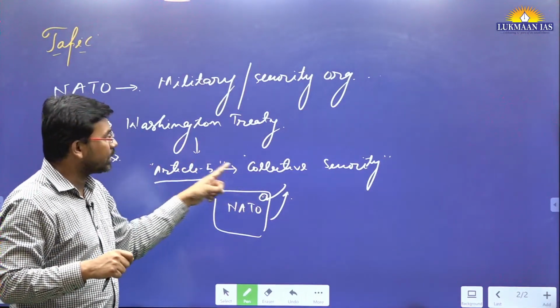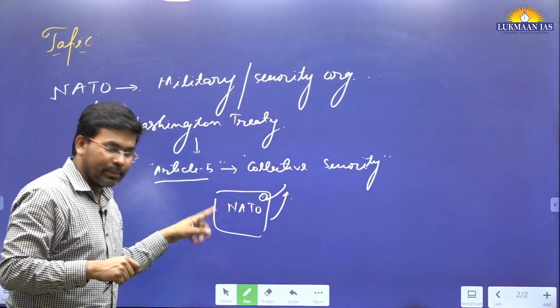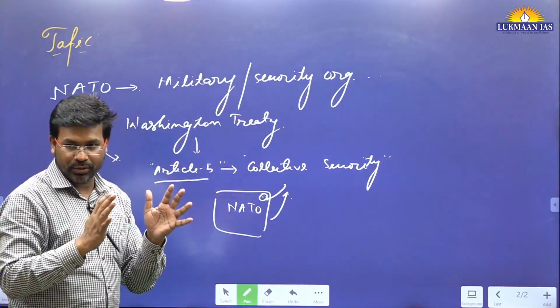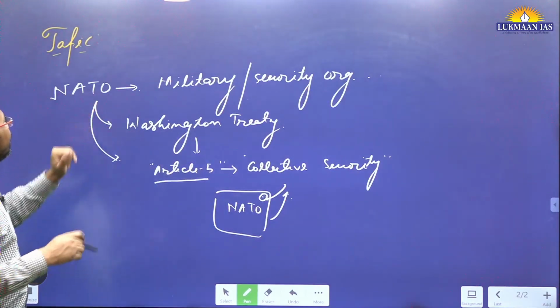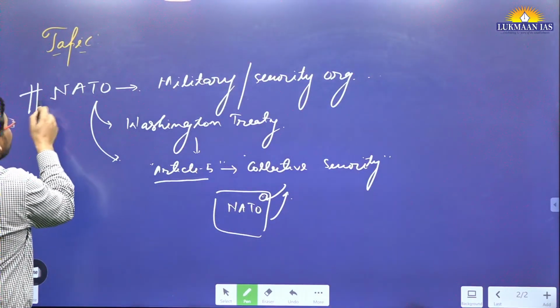So they invoked collective security, and all the member countries gave their resources. This is why the North Atlantic Treaty Organization becomes important.